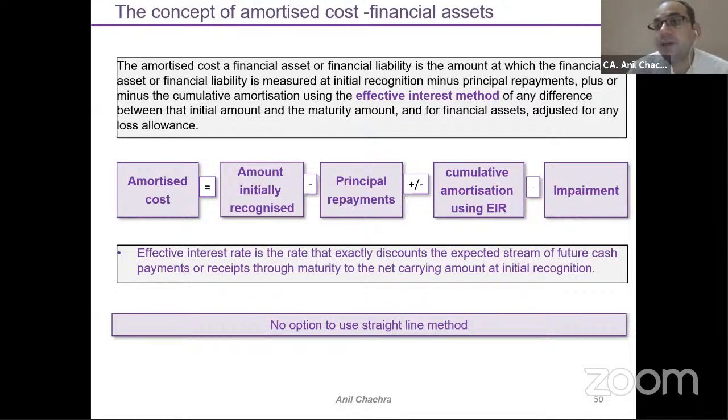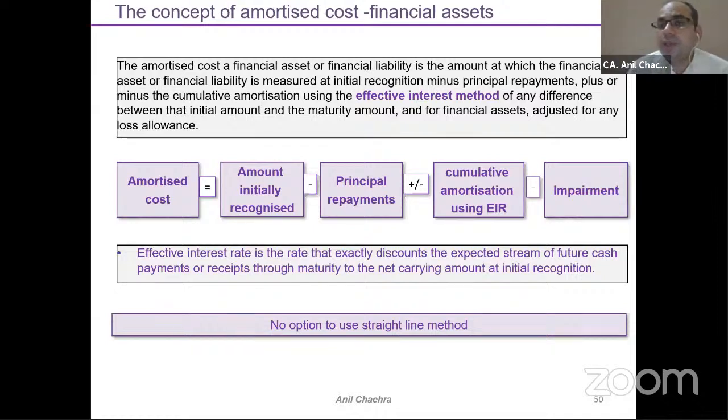EIR means effective interest rate. How would you calculate this effective interest rate? Effective interest rate is a rate that exactly discounts the expected stream of cash flows. Suppose you have taken a 1 lakh loan from the bank at 8%. The bank can charge 1,000 rupees as processing fees. You need to calculate the EIR.